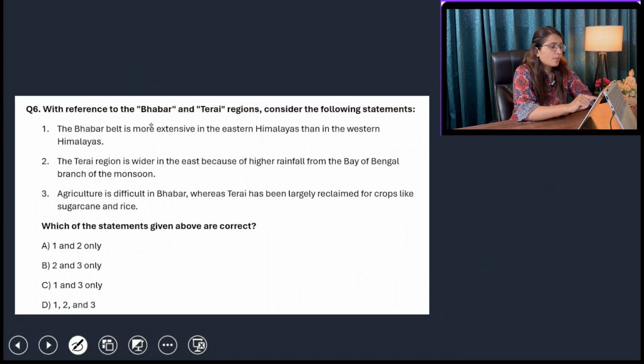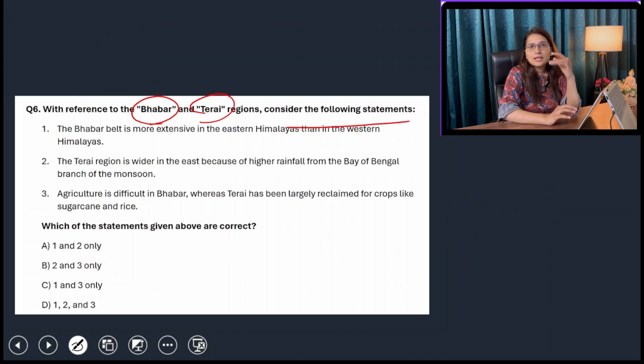Next is with reference to the Bhabar and Terai region. Consider the following statements. We know that Bhabar, Terai, Bangar and Khadar are the four floodplains, and from these four, your Bangar and Khadar are the alluvial floodplains. We know that Bhabar is the area present in the foothills of the Himalayas, where the speed of the river decreases, and it brings multiple types of very large rocks.